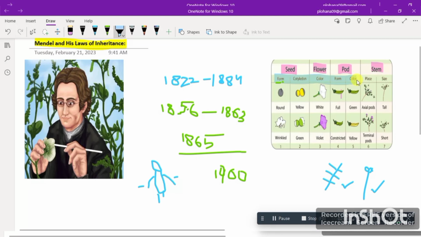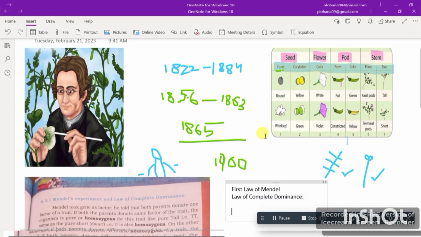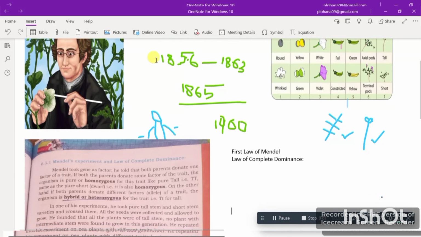Let me mark here. So these were the 7 characters which he studied. Now we are going to study the first law of Mendel, which is the law of complete dominance. Okay, let me use the marker.